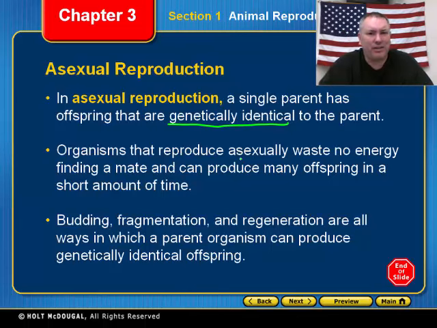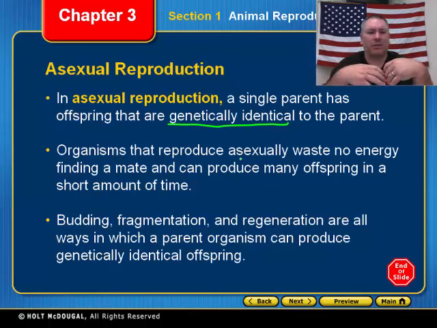Although the tail of a lizard does not turn into another lizard, the lizard being able to grow a tail is an example. Not an example of asexual reproduction, but gives you an idea what I'm talking about when I say regeneration. It's able to grow another part. Now, that lizard doesn't reproduce asexually; it reproduces sexually, but it's able to grow a new tail.